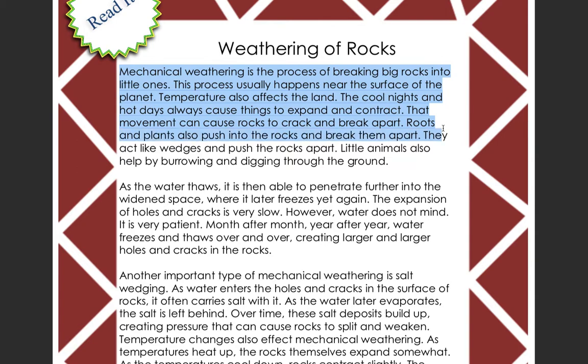Roots and plants can also push into the rocks and break them apart. They act like wedges and push the rocks apart. Little animals also help by burrowing and digging through the ground. As water thaws, it is then able to penetrate further into the widened space, where it later freezes again.